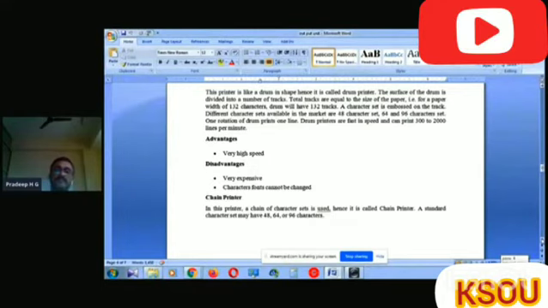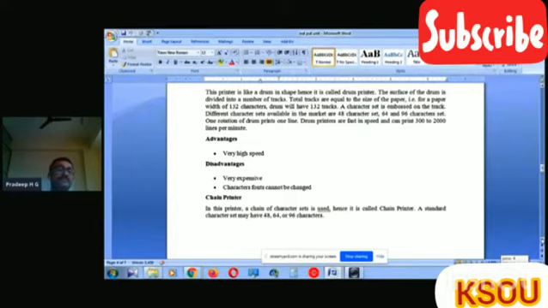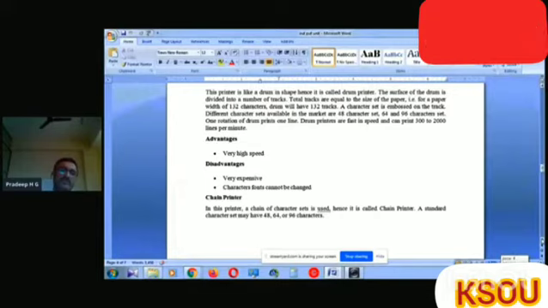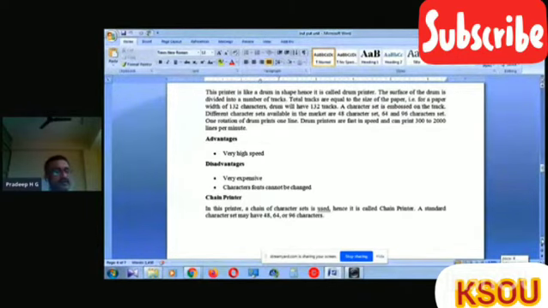Drum printers are fast in speed and can print 300 to 2000 lines per minute. It's a high speed printing machine. The advantages of drum printers are very high speed. Disadvantages are they are very expensive.